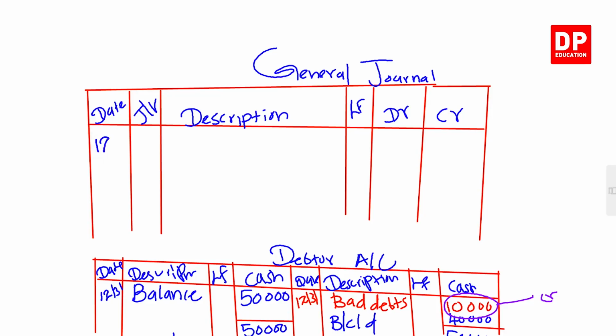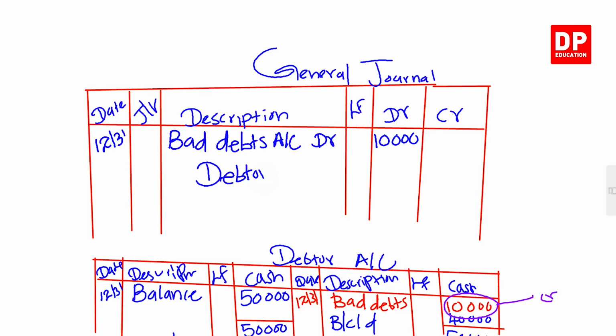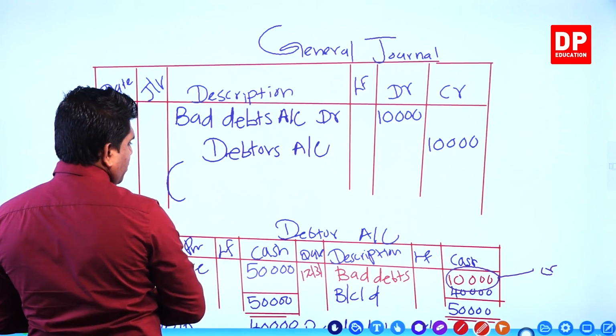First, we write the debit account, bad debts account, debit, how much? Only 10,000. Debtors account, credit, 10,000. Narration.